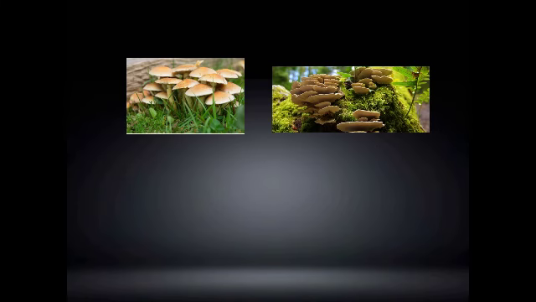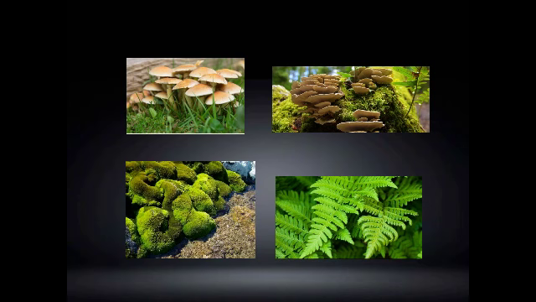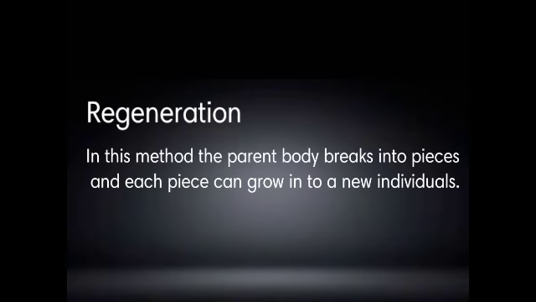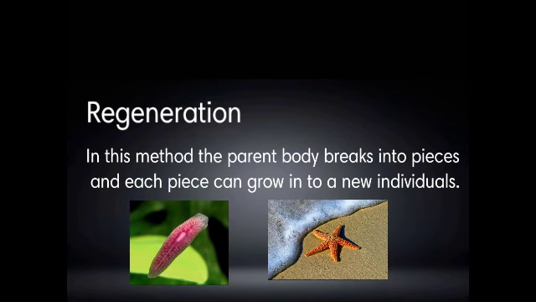Mushrooms, molds, ferns, and mosses reproduce by this method. Regeneration. In this method, the parent body breaks into pieces and each piece can grow into a new individual. Planaria and starfish are examples capable of regeneration.